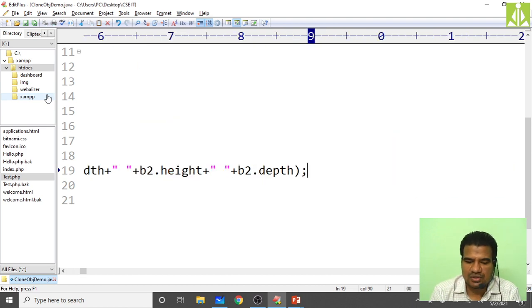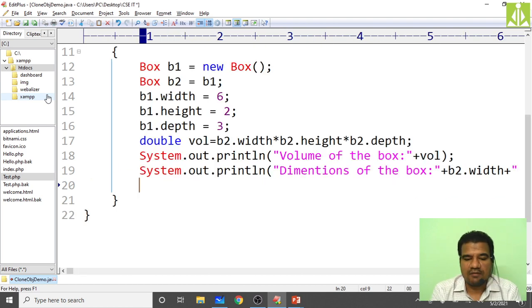We will try to get that in our program. Whenever you do such a disconnection and then try to access the memory location, Java will not allow it. But let us just see what will happen. So b1 equals null. I am disconnecting b1 from that memory location.